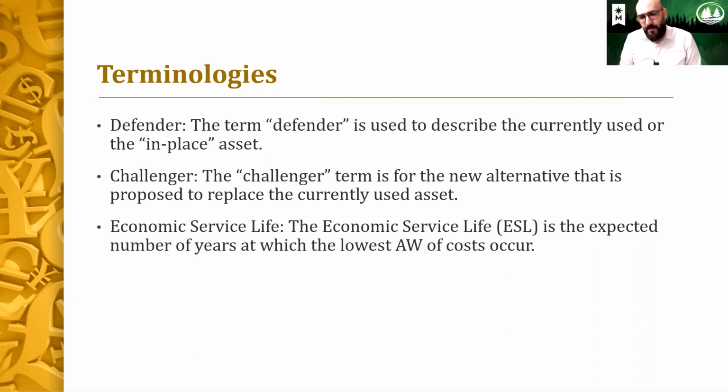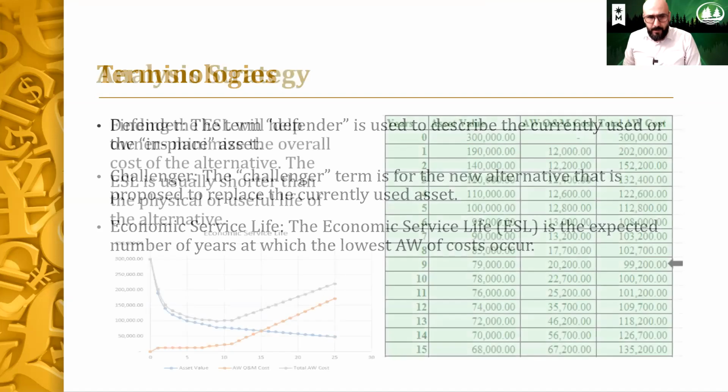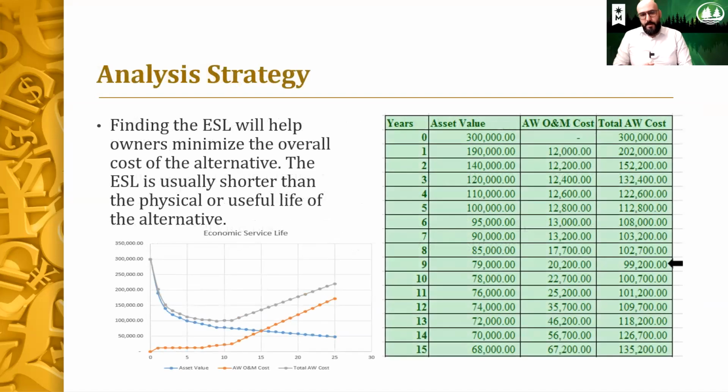Economic service life, or ESL, is the expected number of years at which the lowest annual worth of cost will occur. All right, so what is the economic service life? If you look into this graph right here, the blue one is the asset value.